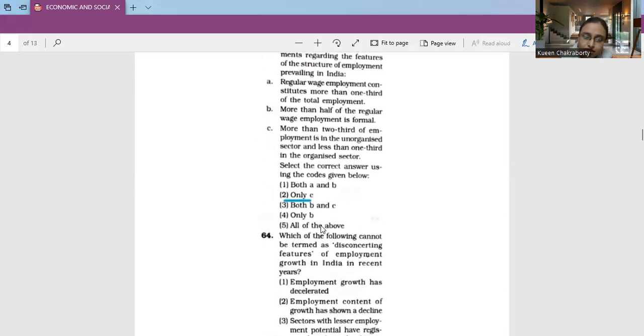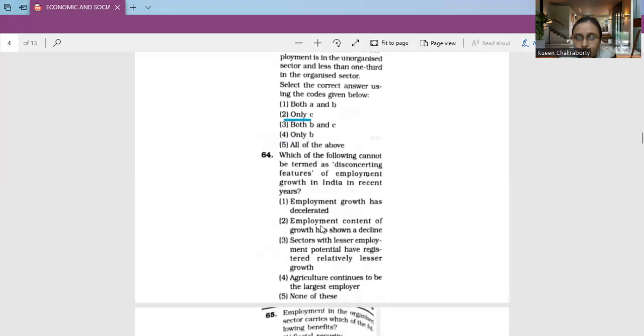Next, moving on to question number 64. Which of the following cannot be termed as disconcerting features of employment growth in India in recent years? Number 1, employment growth has decelerated, that is, the opposite of accelerated, that means down. Number 2, employment content of growth has shown a decline. Number 3, sectors with lesser employment potential have registered relatively lesser growth.